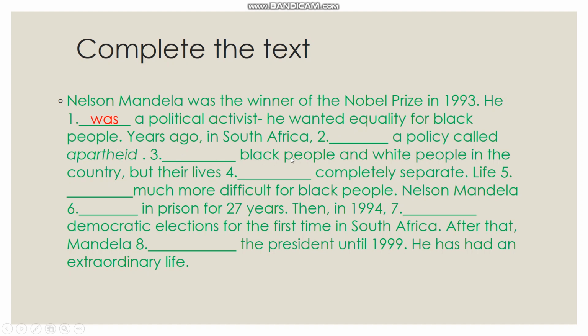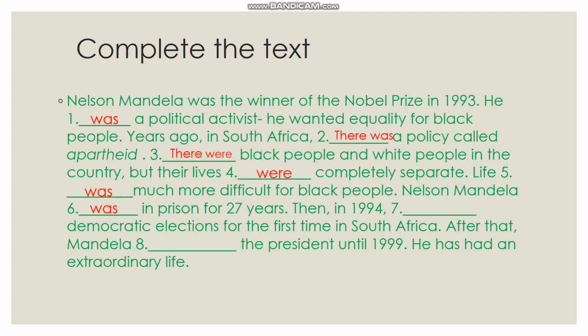Years ago in South Africa, there was a policy called apartheid. There were black people and white people in the country, but their lives were completely separate. Life was much more difficult for black people. Nelson Mandela was in prison for 27 years.